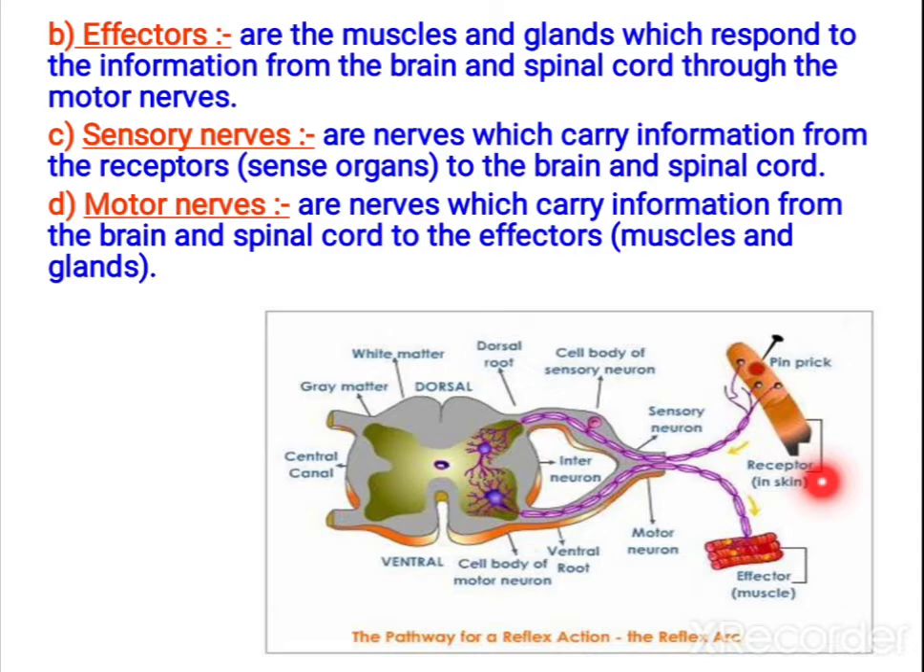This is receptor and this is effector, and this is sensory nerve and this is motor nerve. Sensory nerves are the nerves which carry the information from receptors to brain and spinal cord. And motor nerves, what do they do? They carry the information from brain and spinal cord to effectors. The effectors are muscles and glands. Okay, receptors, effectors, sensory nerve and motor nerve.